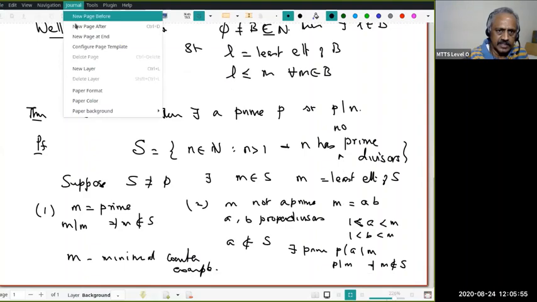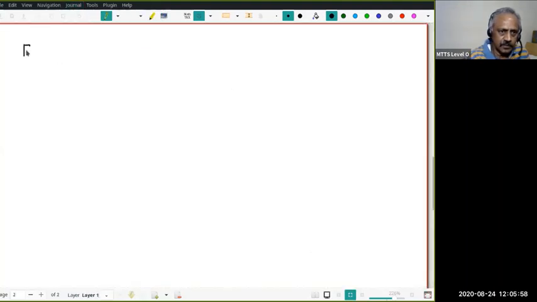Just as an exercise, prove this. Let n be greater than 1 and n a natural number, then show that n is a product of primes.